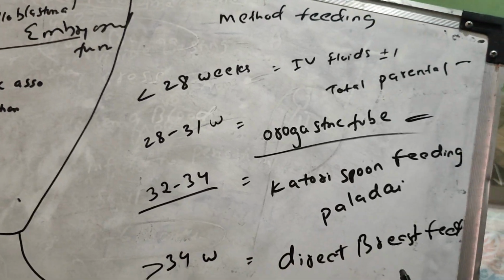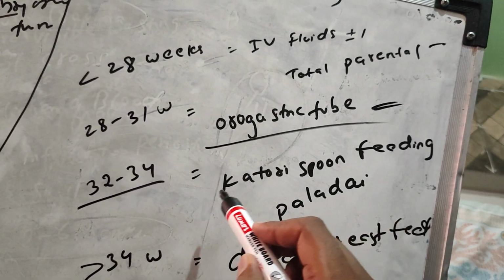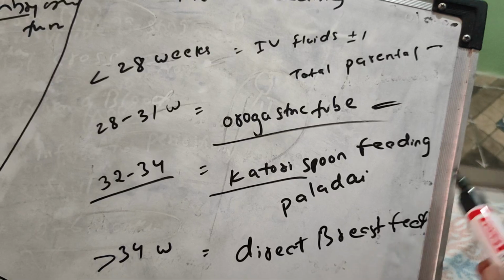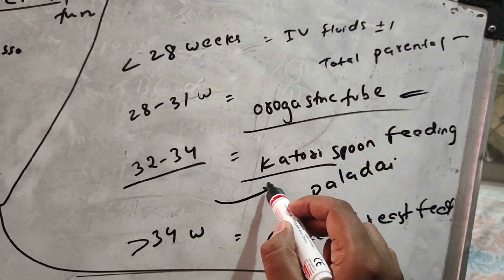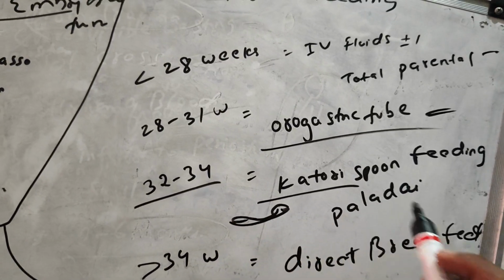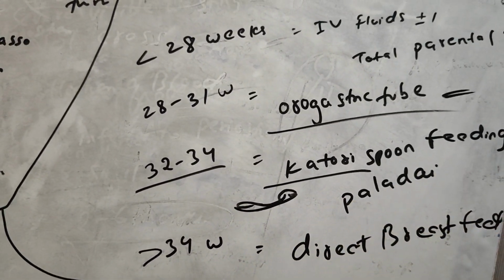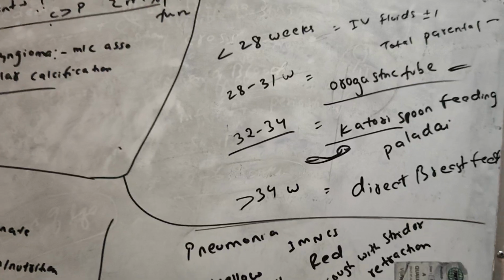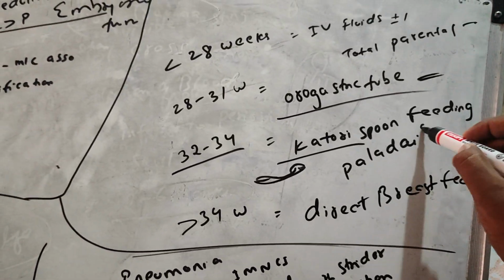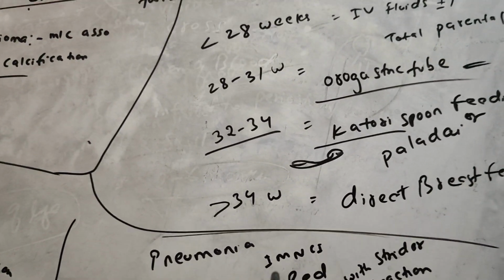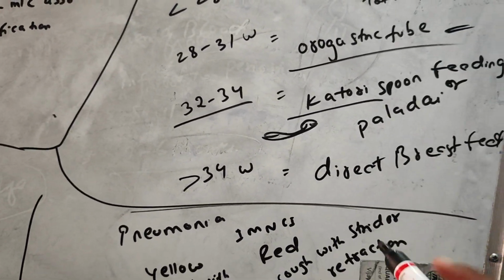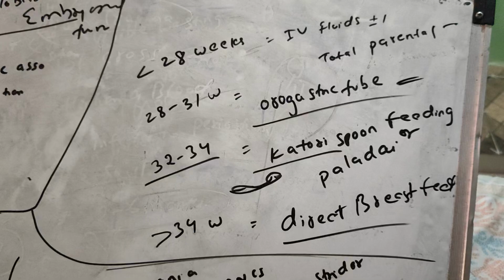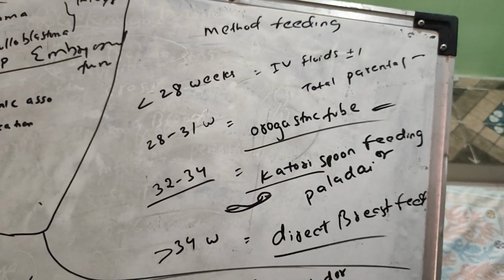you have to use Katori spoon feeding, or paladai. Katori spoon feeding like this. If the baby is born at more than 34 weeks, then you have to give direct breastfeeding. Are you okay? Did you get it?